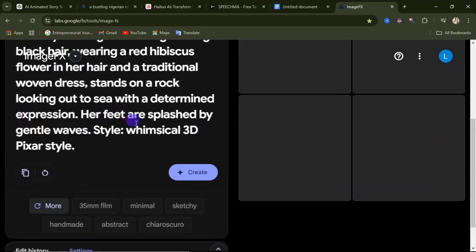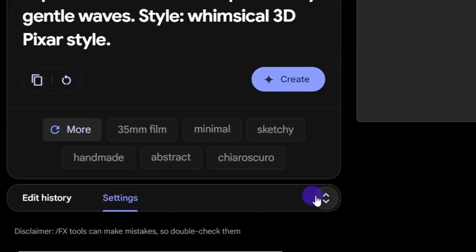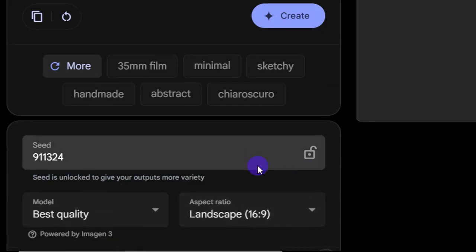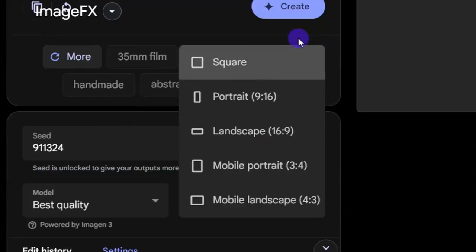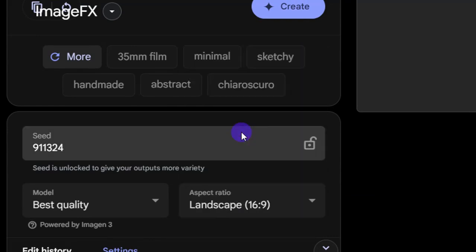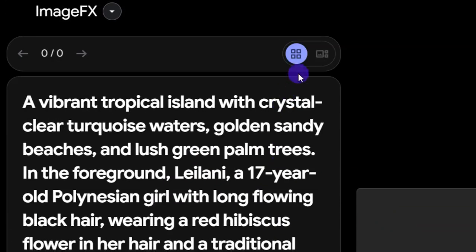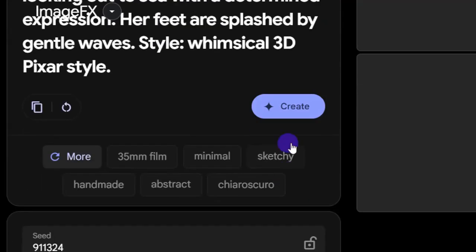So from here you are going to come down and you do some little settings here. So this is on settings. I'll click on this arrow. So from here you can select either you need a square size, a portrait size, a landscape size, or any of these sizes. I'll be going with landscape size because I'll be using this for YouTube video. So after selecting my size, I will come over here and make sure this particular one is selected. This one is selected. Then you come over here and click on create.